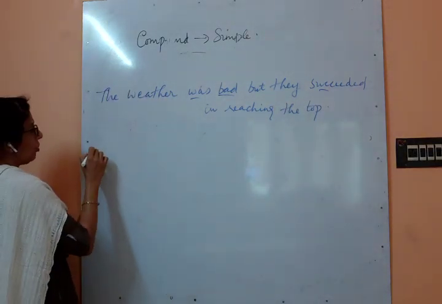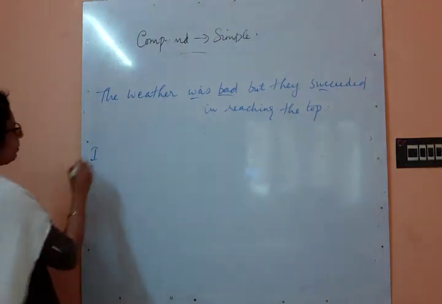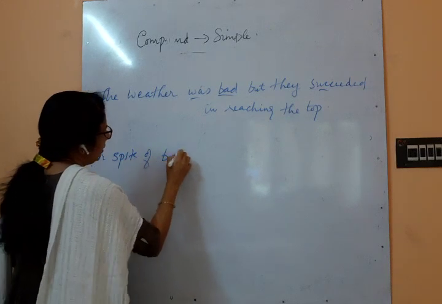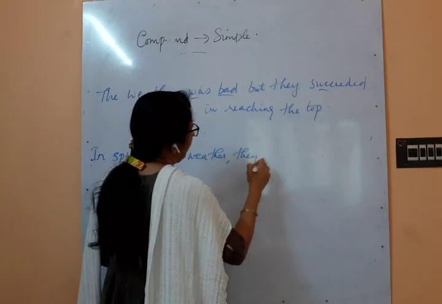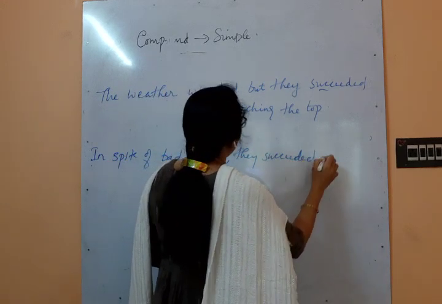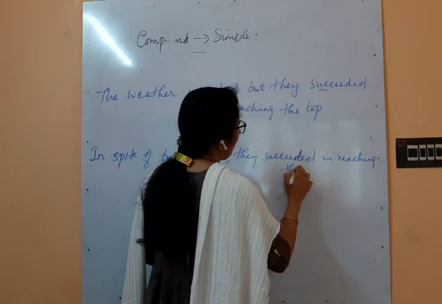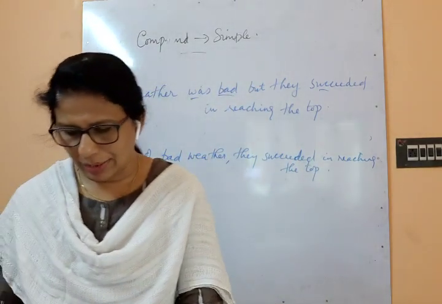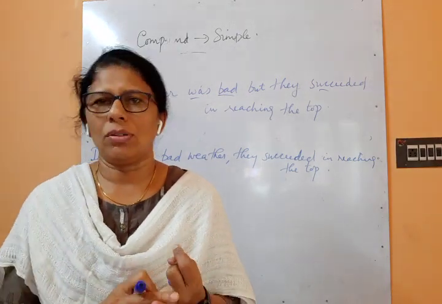In spite of. Okay, so with in spite of we can say: in spite of bad weather, they succeeded in reaching the top. Understood? Okay, so simple to compound we have seen, and compound to simple also we have seen.